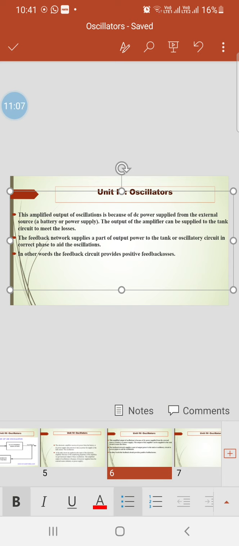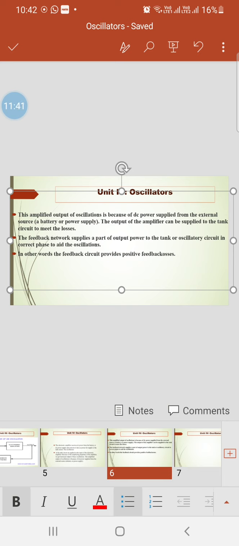The output of the amplifier can be supplied to the tank circuit to meet the losses. The feedback network supplies a part of the output, not the entire output, as I have already told you. The feedback network supplies a part of the output power to the tank circuit in the correct phase, the same phase, to aid the oscillations. In other words, the feedback circuit provides positive feedback.